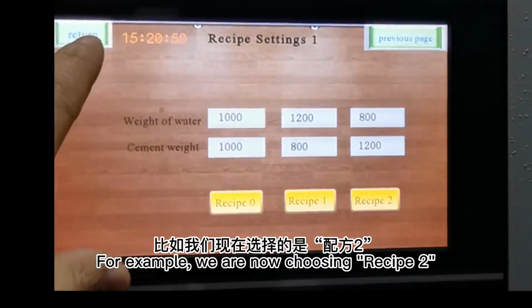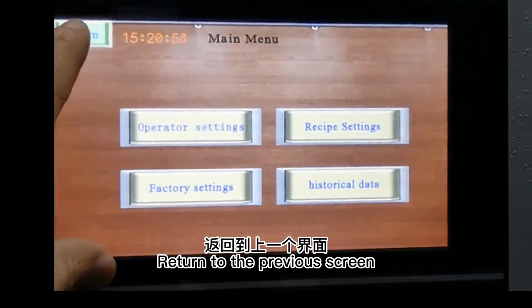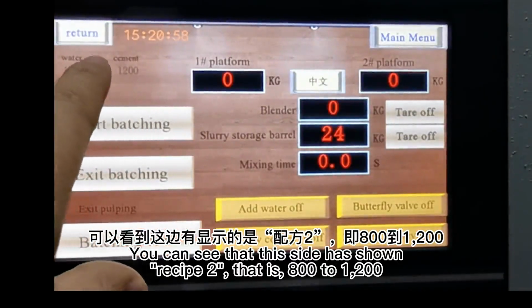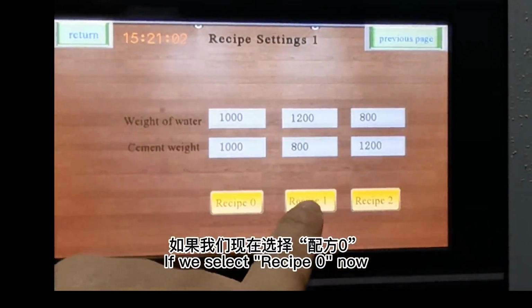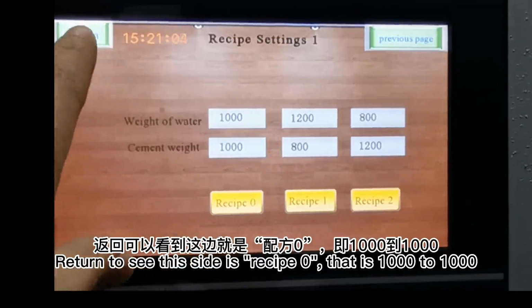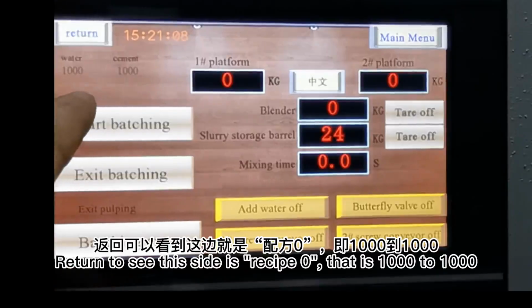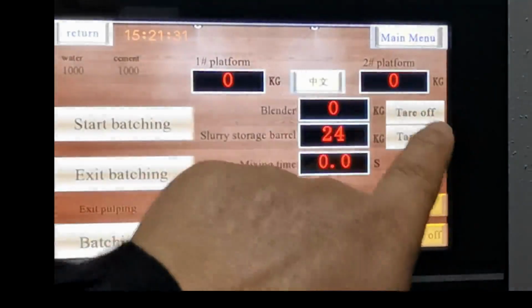For example, we are now choosing recipe 2. Return to the previous screen. You can see that this side has shown recipe 2, that is 800 to 1200. If we select recipe 0 now, return to see this side is recipe 0, that is 1000 to 1000. We must choose a good value before construction.